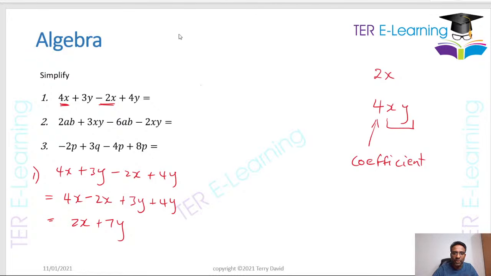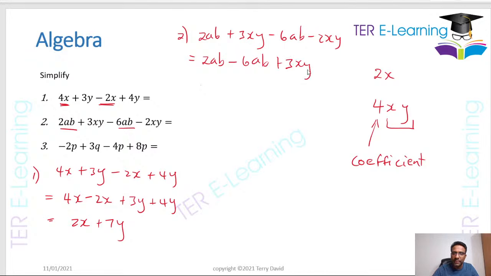So let's do question 2 up here now. In this one here, we have 4 terms again. So we have a term in AB, and we have an xy term here. So let's bring all the ABs together. So we have 2AB plus 3xy minus 6AB minus 2xy, right? So I'm going to bring all my like terms together. So 2AB, minus 6AB, plus 3xy, minus 2xy, right?